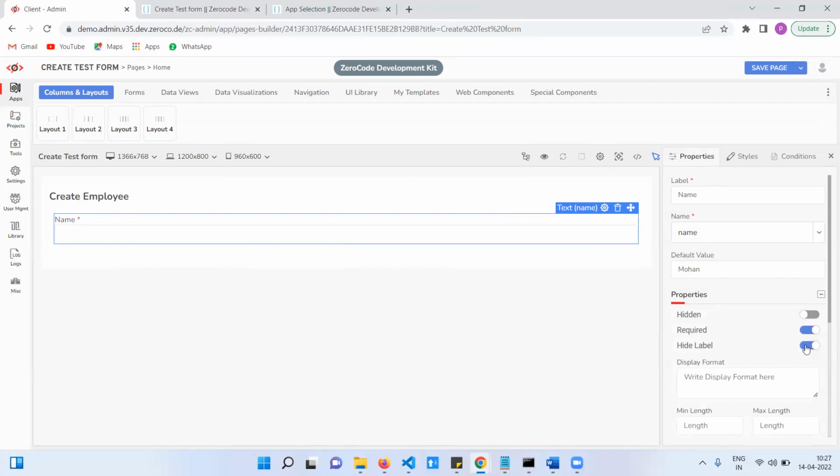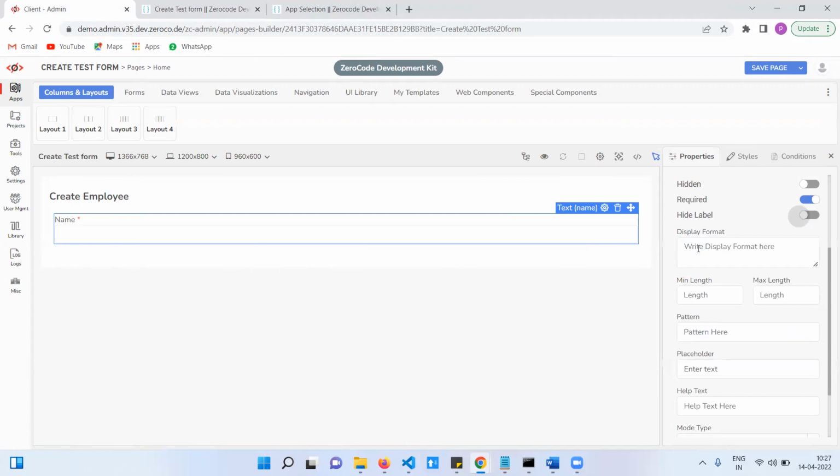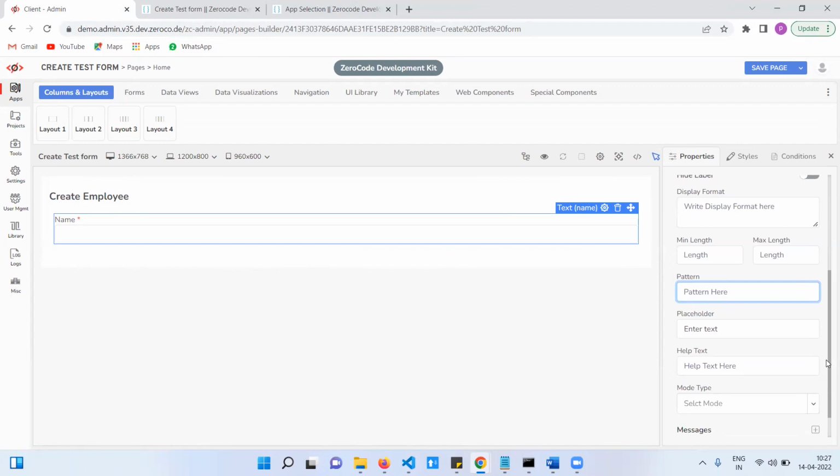We have display format, not required now. Min length, max length, at least 10 characters or 8 characters, for validation purposes. Suppose you don't want to allow special characters, you need to give a regular expression pattern here.